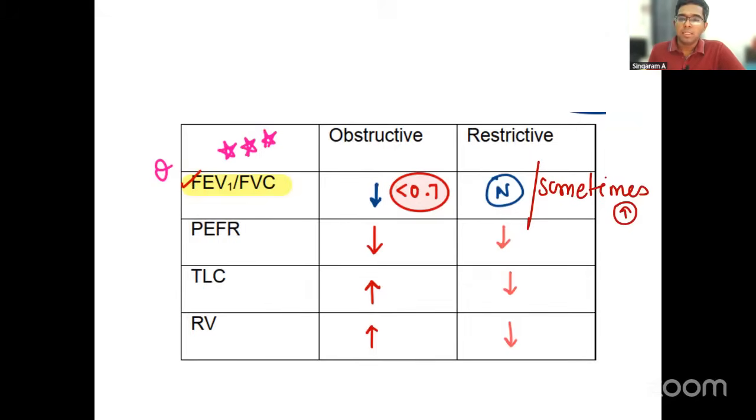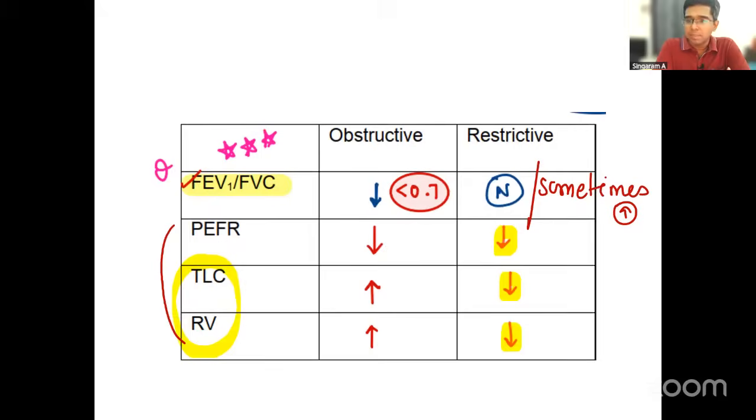Second, if you look at the remaining three parameters, that is peak expiratory flow rate, total lung capacity and, sorry, residual volume, all are decreased in case of restrictive lung disease. This is something important. All are decreased in restrictive lung disease, whereas peak expiratory flow rate is decreased in obstructive lung disease, but the total lung capacity and the residual volume are increased in obstructive lung disease.